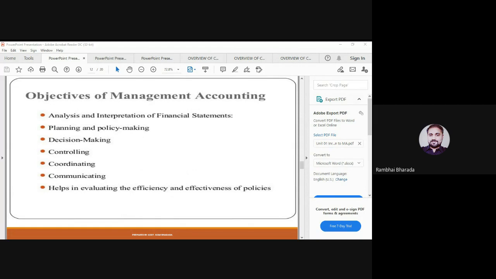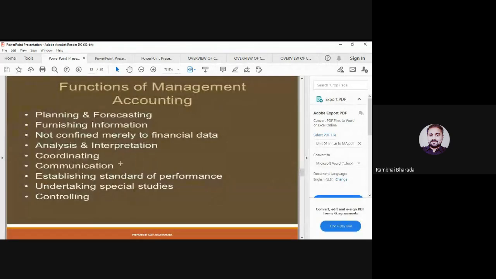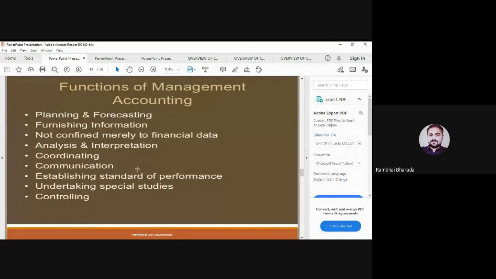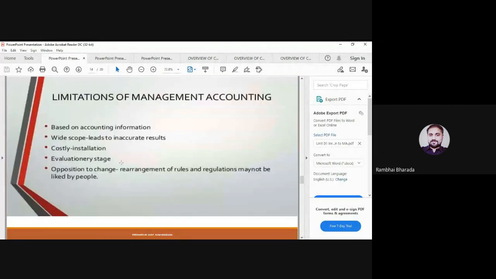The planning and policy making is ... of management accounting. Advantages, objective, limitation, or characteristics. This is the objective. Functions: the same question may be asked, which of the following is a function of management accounting, or any function is there in the question and you need to find whether this is a function, objective, limitation or advantage. This type of question applies to all the topics related to management accounting.